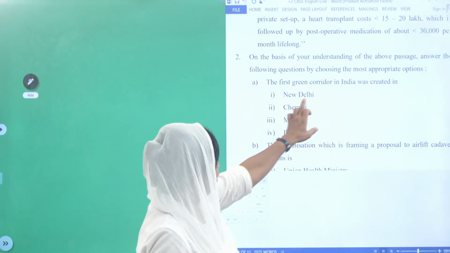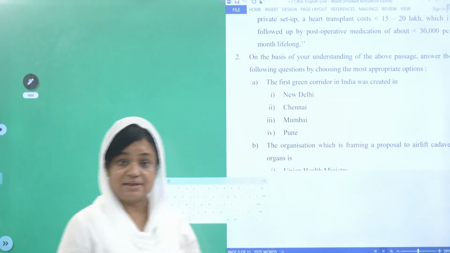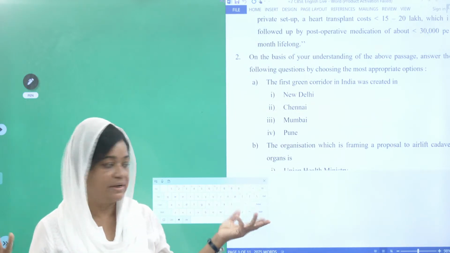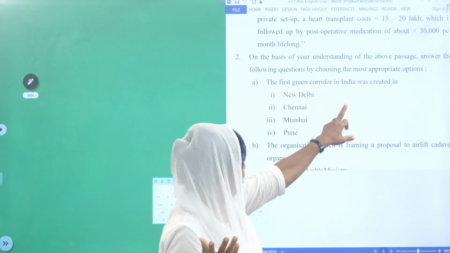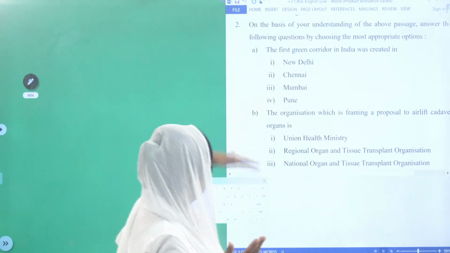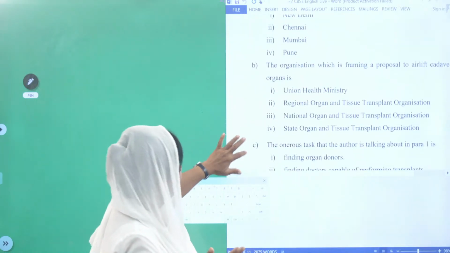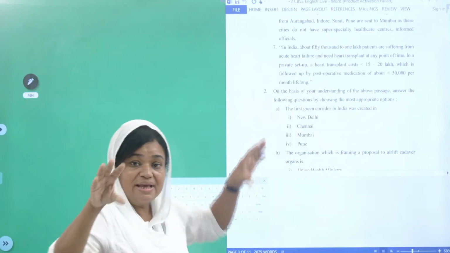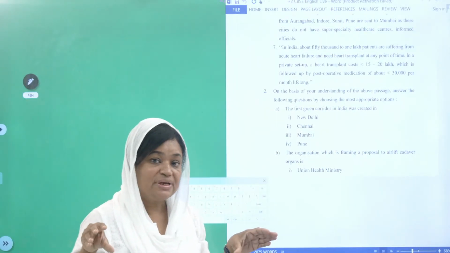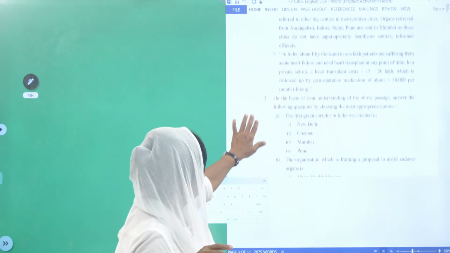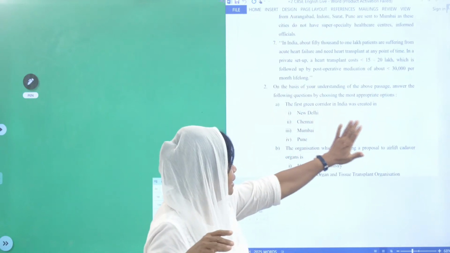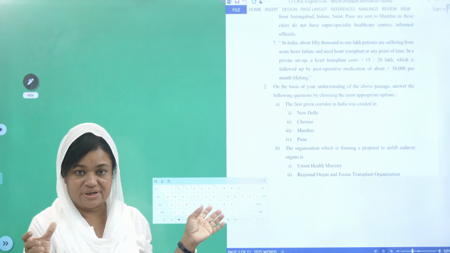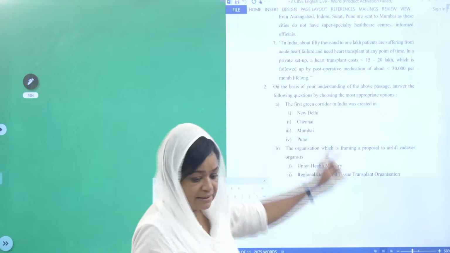The first green corridor in India was created in... What is green corridor? Do you know? Even I don't know what is green corridor. The first green corridor in India was created in, okay, read: New Delhi, Chennai, Mumbai, Pune. So children, I forgot to tell you one thing. While reading the question, for example, I told you the first green corridor in India was created. I said green corridor, we don't know what it is. So what you do is underline this.